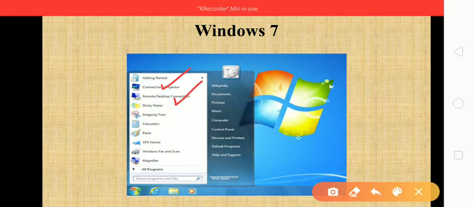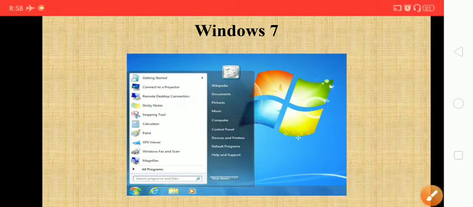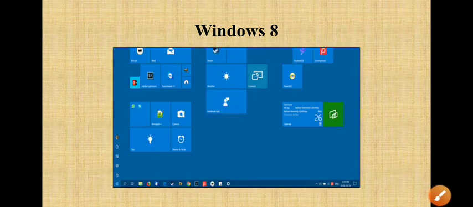It was very easy to find compatible devices like a projector and multiple things with this Windows 7, right? Then they came up with Windows 8. You know very well, before Windows 7 they launched Windows Vista, right?